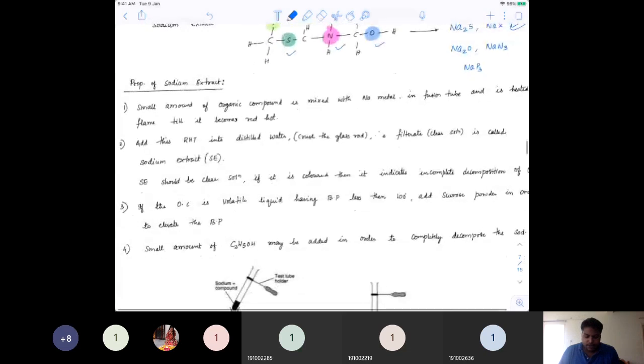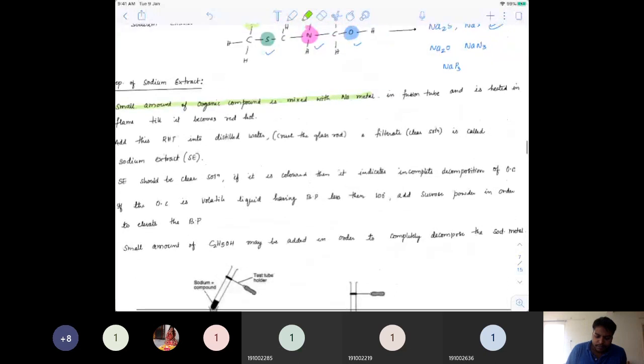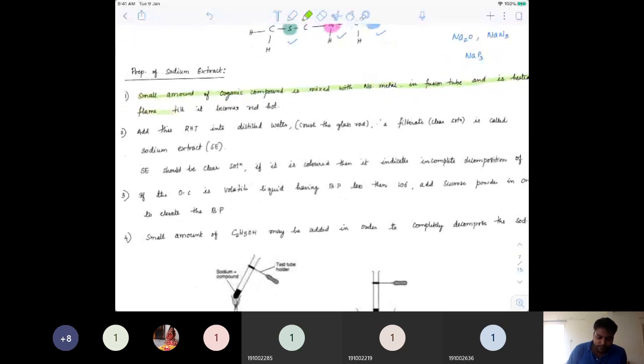So how do we prepare the sodium extract? We take a small amount of organic compound and mix it with sodium metal in a fusion tube, and that fusion tube is heated in a flame till it becomes red hot. Then add this red hot tube into distilled water.